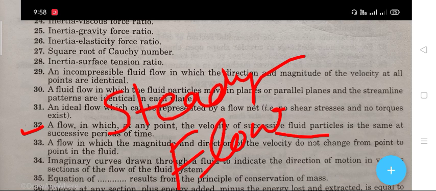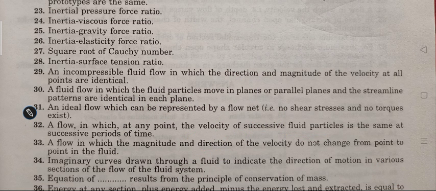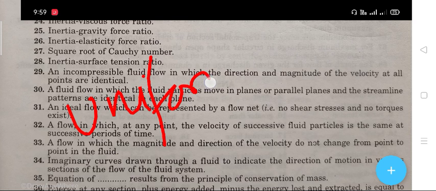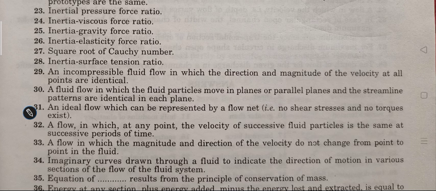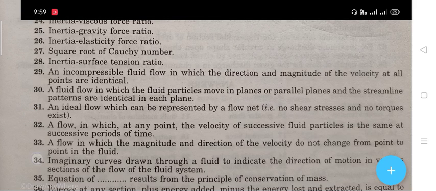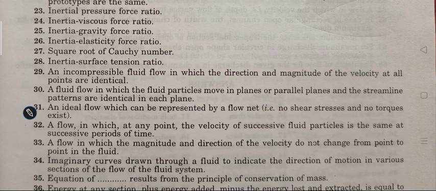Next question, question number 33 is that a flow in which the magnitude and direction of the velocity do not change from point to point in the fluid. The right answer is uniform flow. Next question, question number 34 is the imaginary curves drawn through a fluid to indicate the direction of the motion in various sections of the flow of the fluid system. The right answer is that